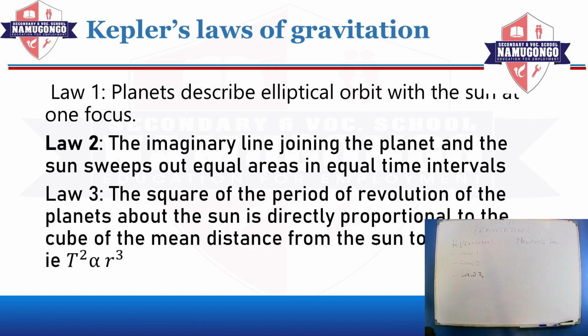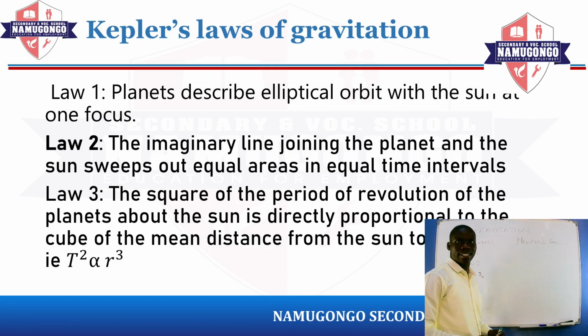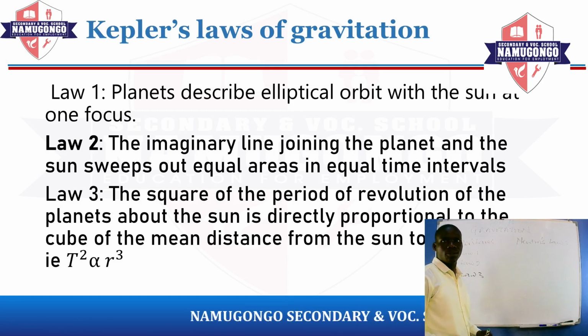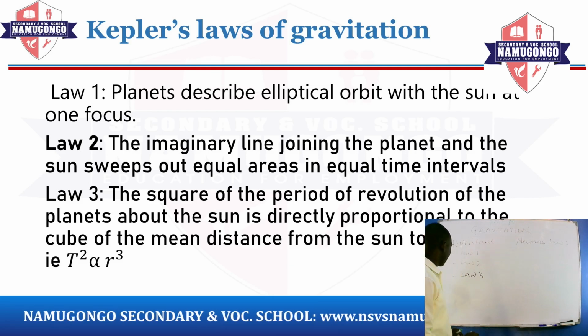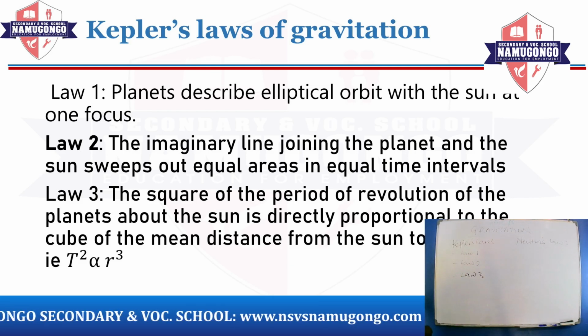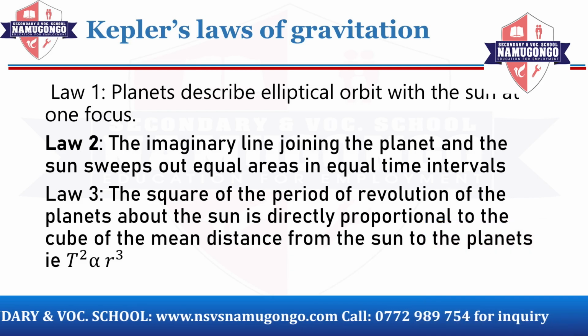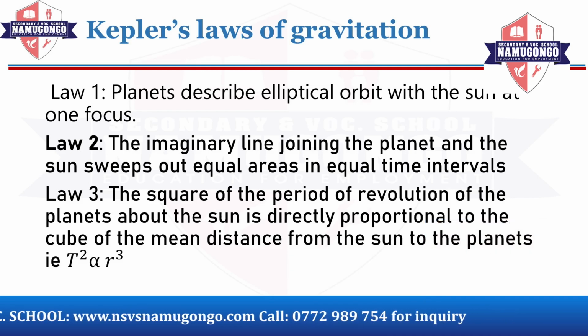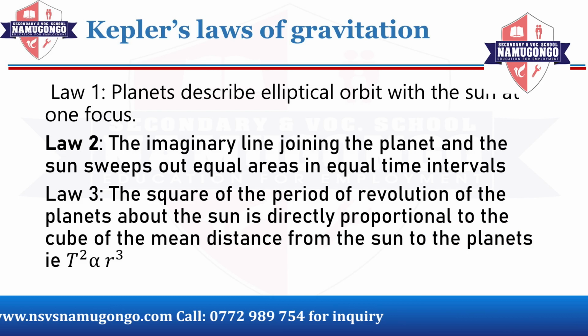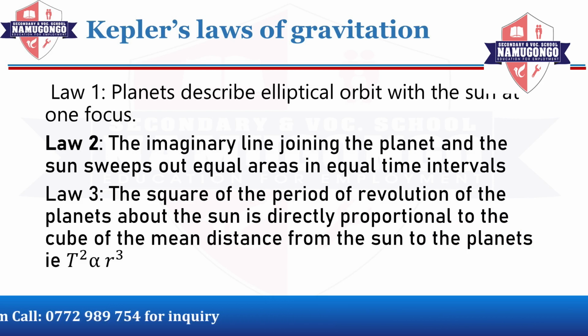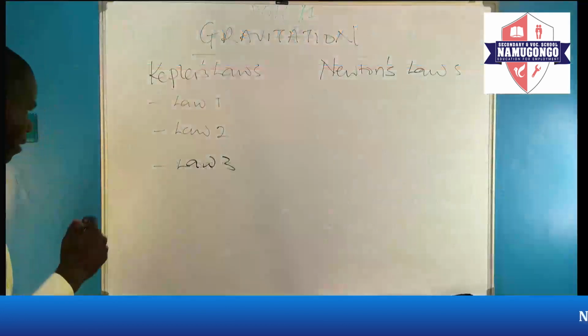Then law 2 states that the imaginary line joining the planet and the sun sweeps out equal area in equal time intervals. And then lastly, law 3 states that the square of the period of revolution of the planet about the sun is directly proportional to the cube of the distance between the planet and the sun, i.e.,